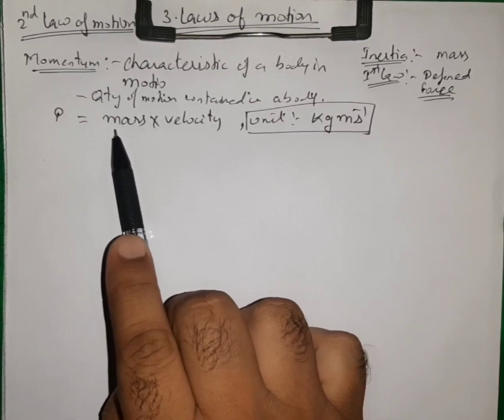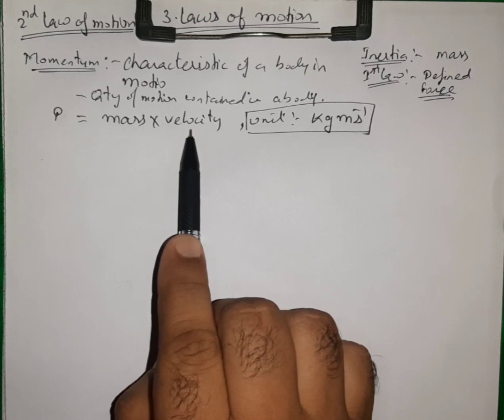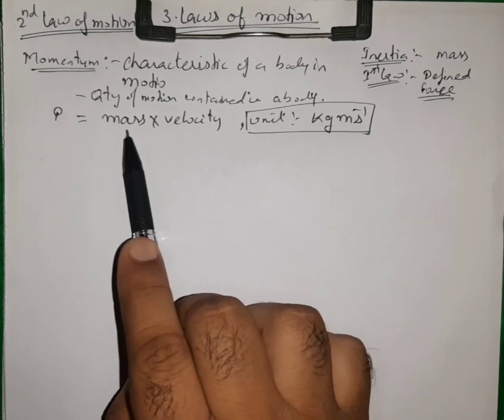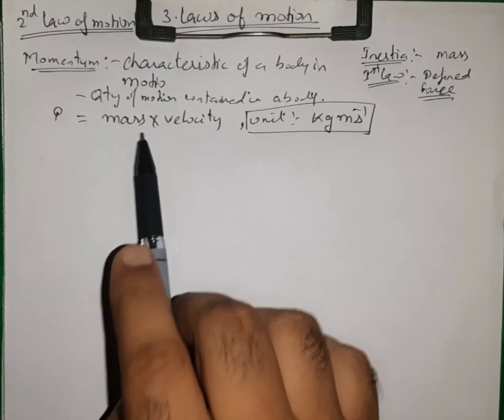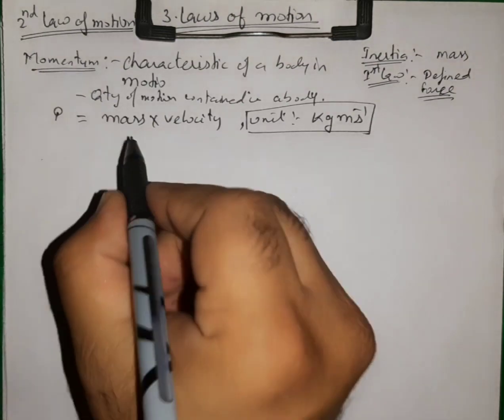So if two bodies are moving with the same velocity, then the body having more mass will need more force. And if both bodies have the same mass, the one with more velocity will need more force. So this is the meaning of the quantity of motion contained in a body, and it is a product of both mass and velocity. Now, it is a vector quantity.